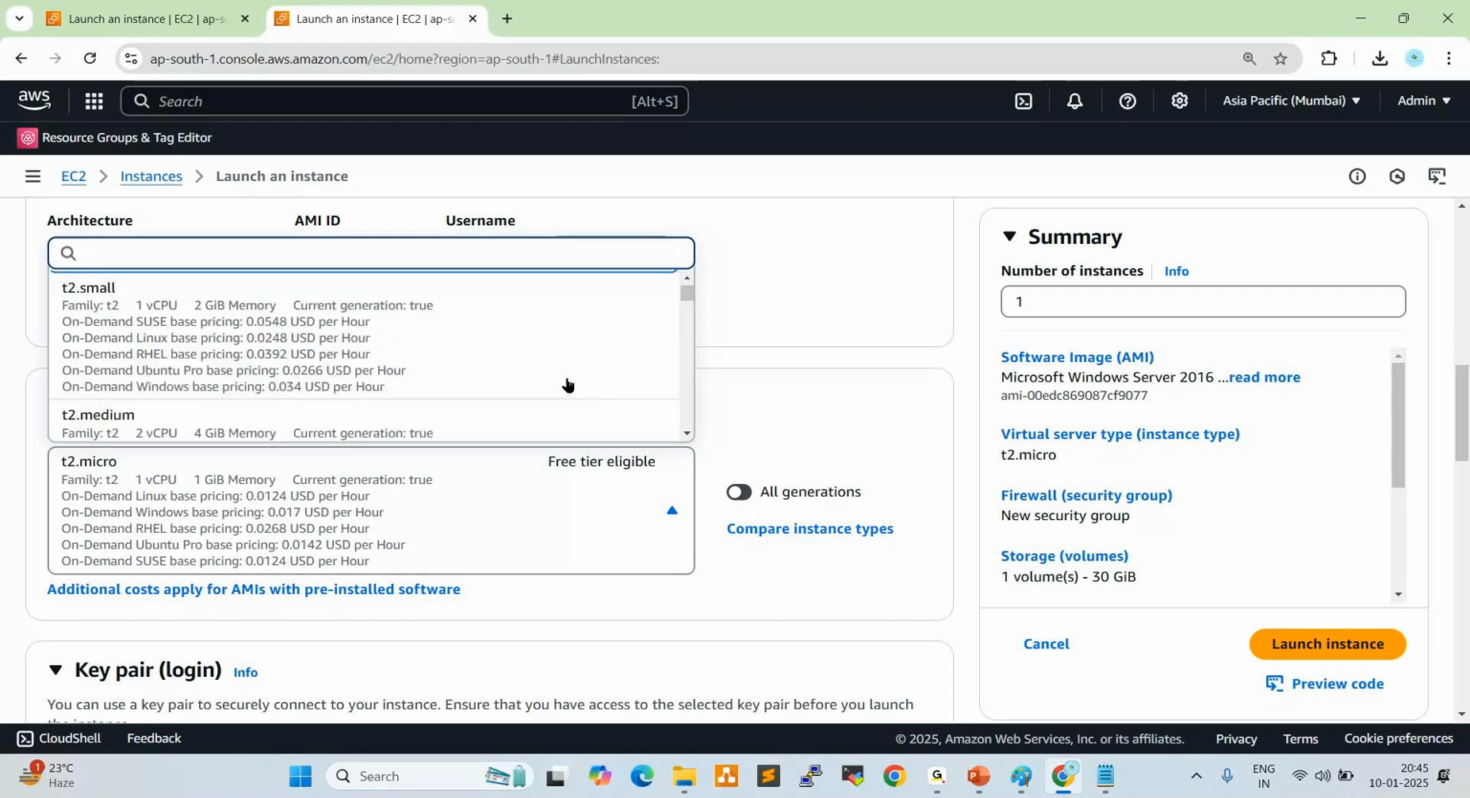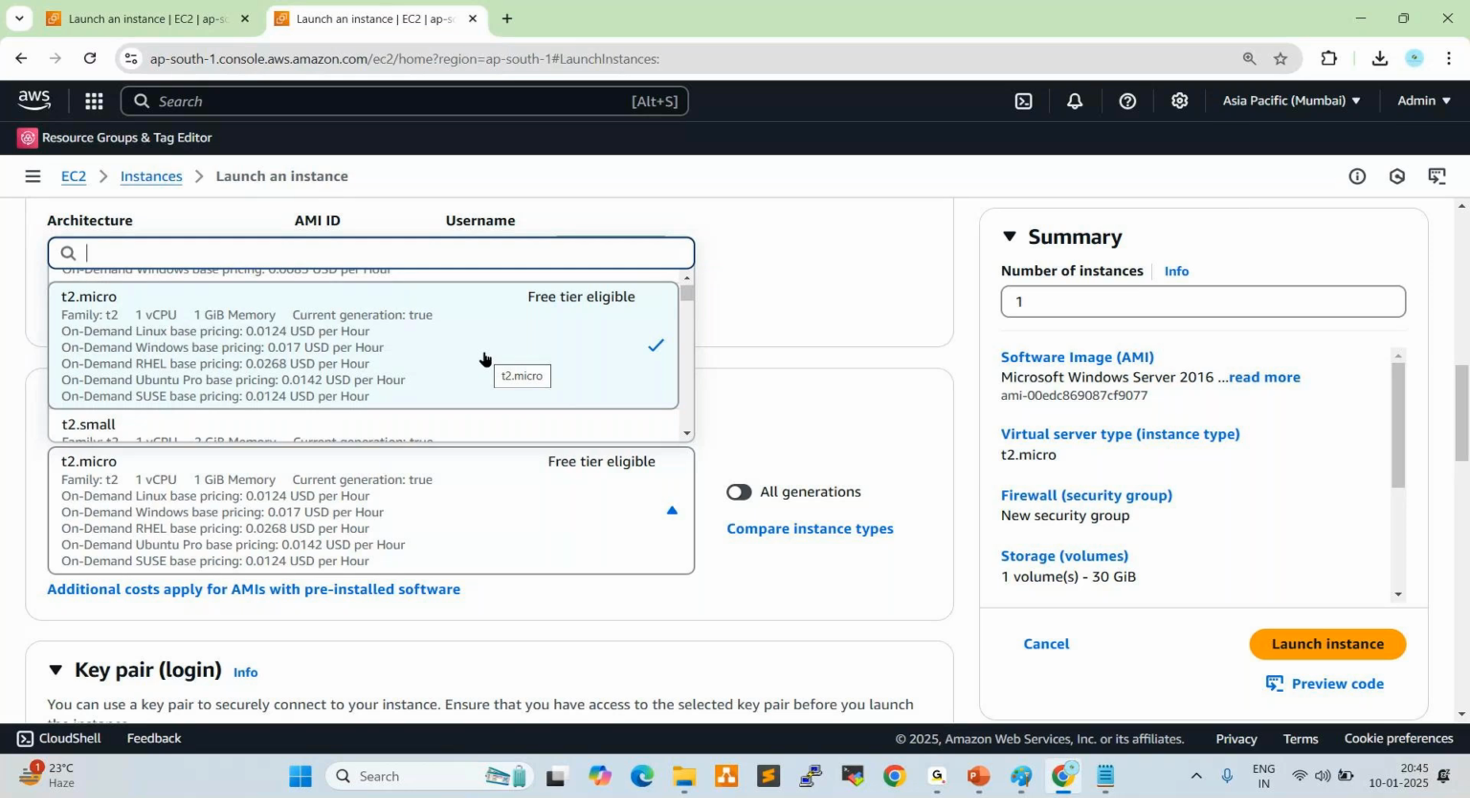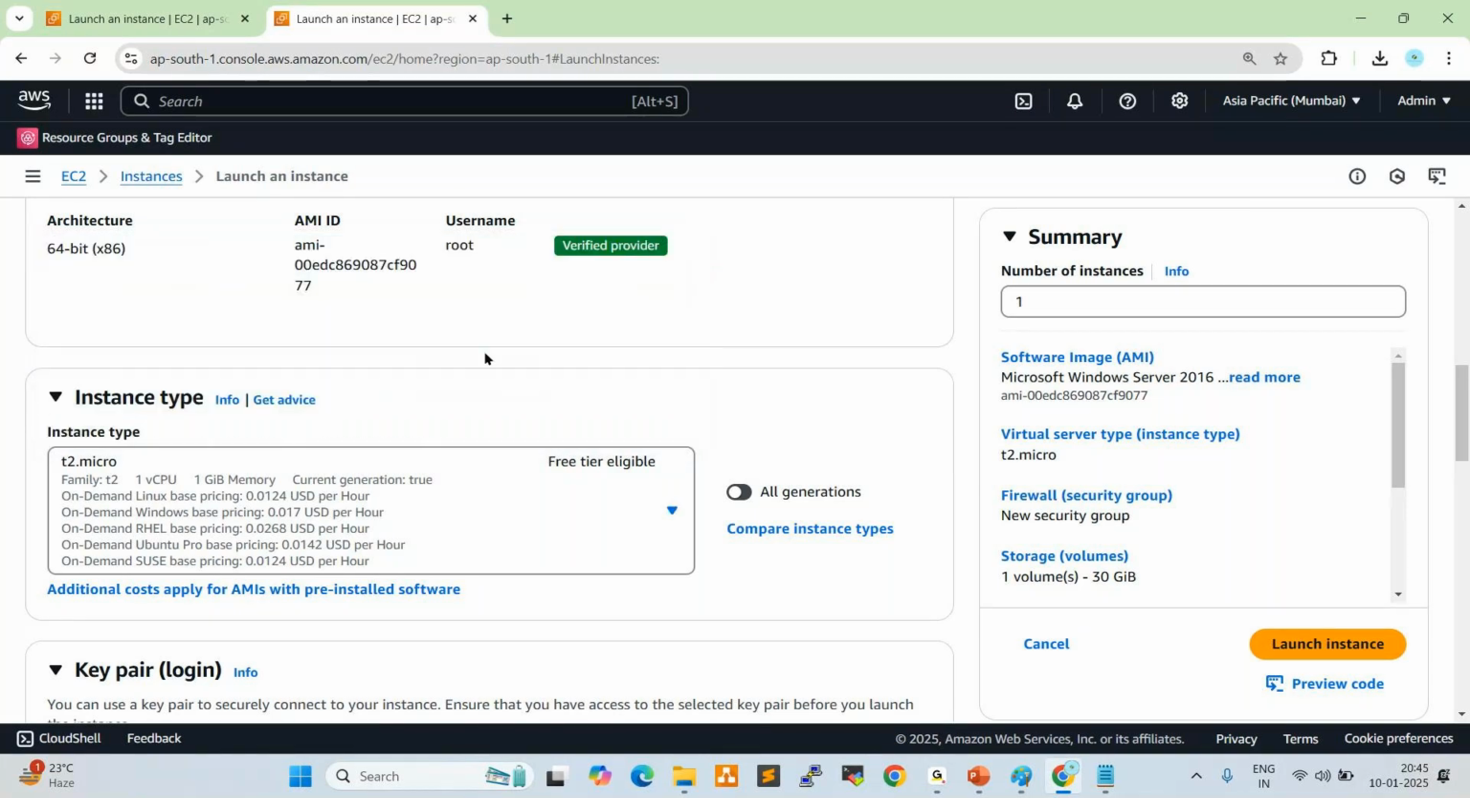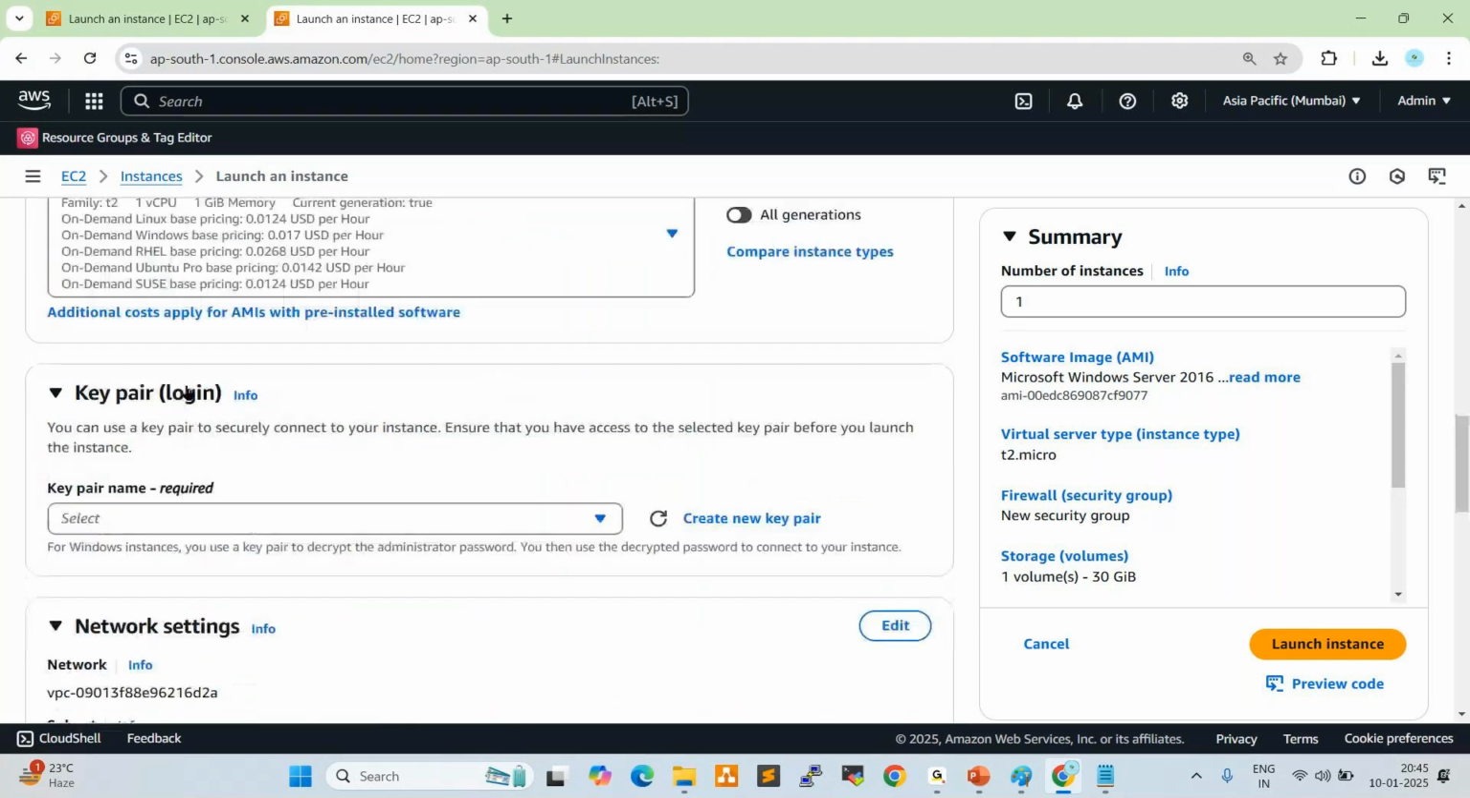Okay, in real-time projects, we always use the T2 medium or T2 large. Click here, scroll down here. So key pair, what is key pair, anyone? It is an extra layer of authentication, right? Security. Along with the username and password, we use the key pair also.